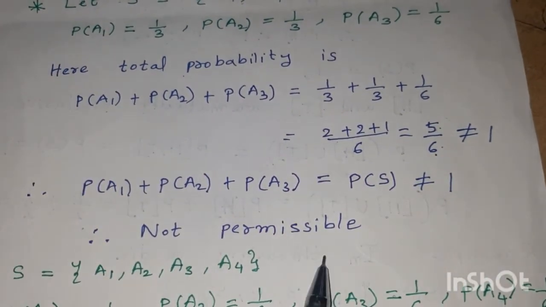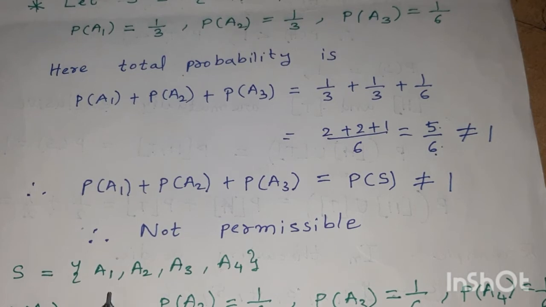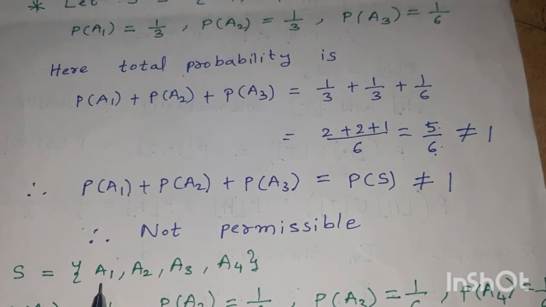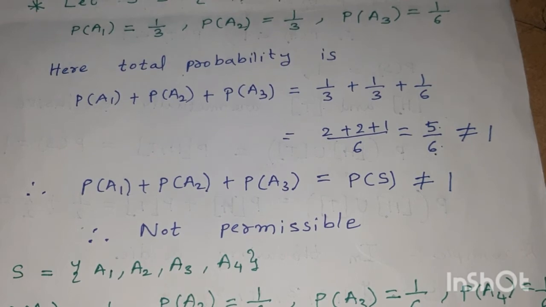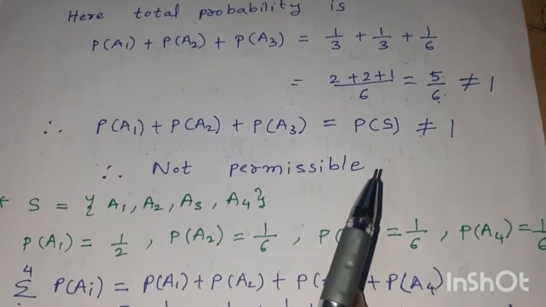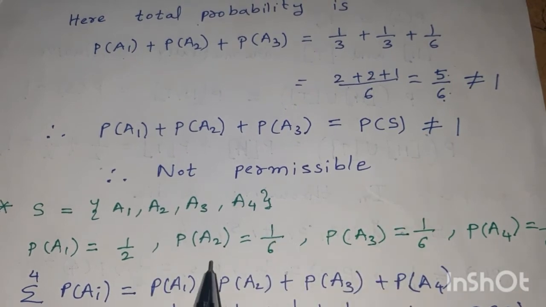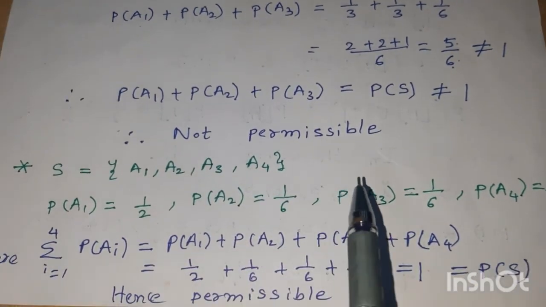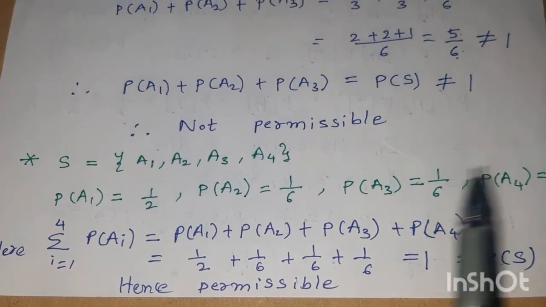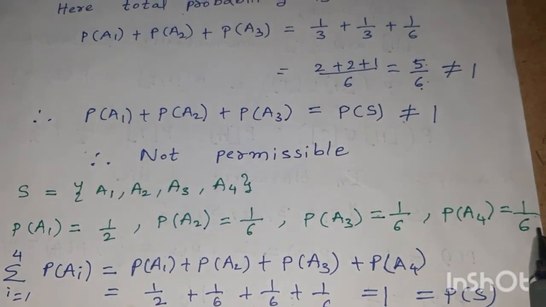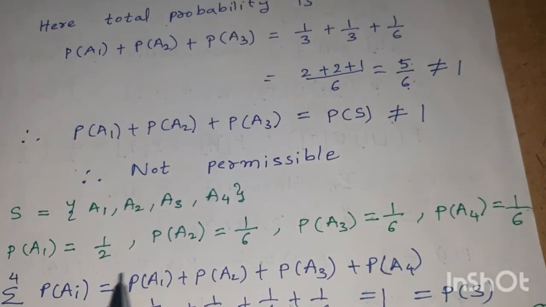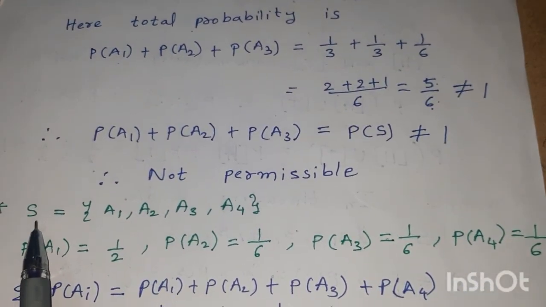Now let us go to the next example. Capital S is defined as 4 events A1, A2, A3, A4, and the individual probabilities are given as P of A1 is equal to 1 by 2, P of A2 is equal to 1 by 6, P of A3 is equal to 1 by 6, P of A4 is equal to 1 by 6. Now let us find out whether it is permissible or not.